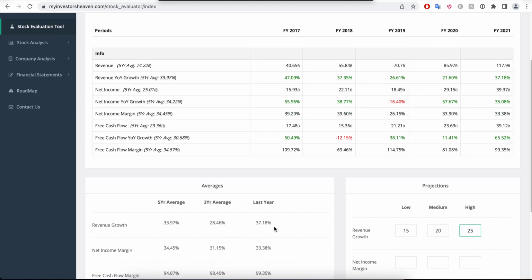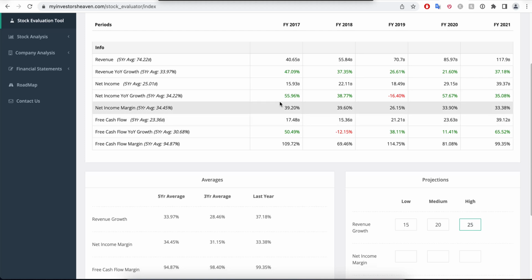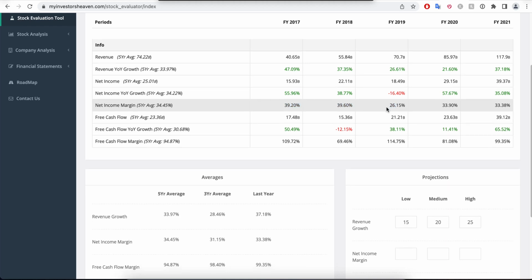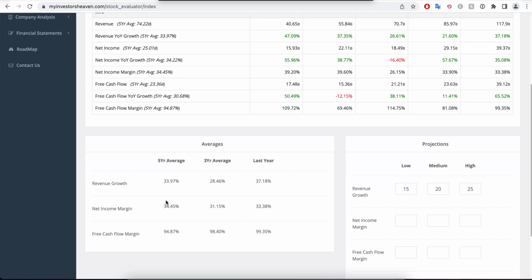But for our next values here, we're using the net income margin because we want to know how much of the company's revenue was transformed to net income. That's the question in terms of a percentage. And we're having in the previous years 34, 31, and 33. The 5-year average is 34. You also have that here, as you'll see. 31 is the 3-year average. 33 is what they did last year.